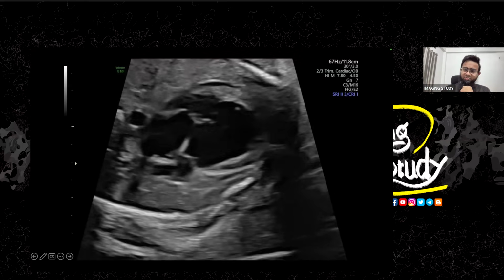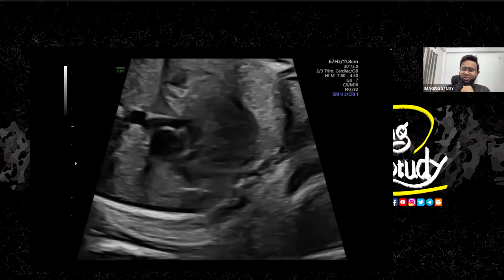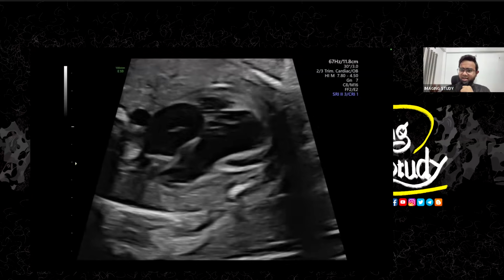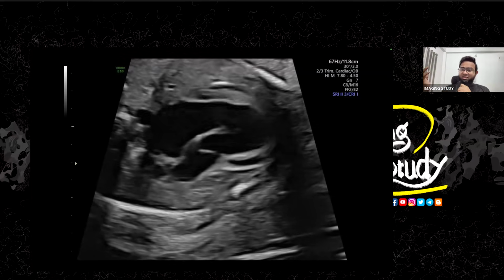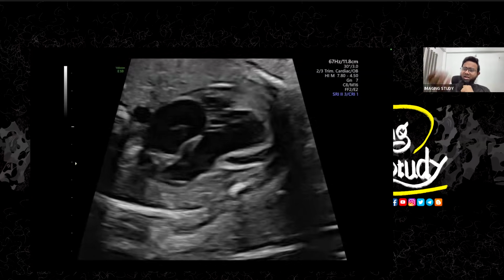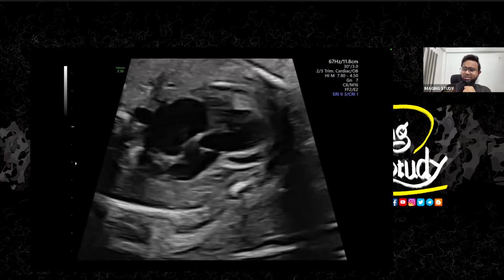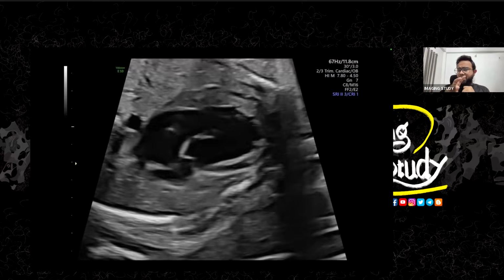Now, what will happen about the pulmonary trunk? You need blood to the pulmonary trunk and you need to supply the lungs. That's the important point. So we have the ductus arteriosus, so we can give the blood back to the pulmonary trunk through the ductus arteriosus. That's what is happening here.